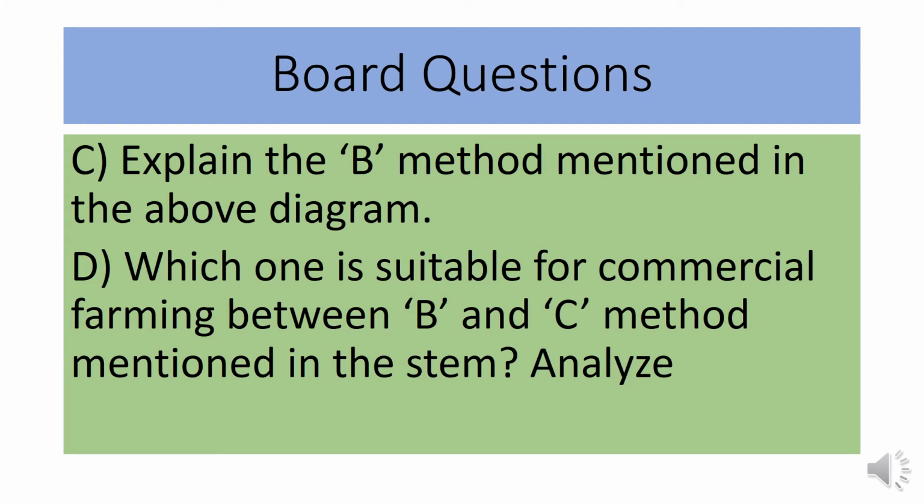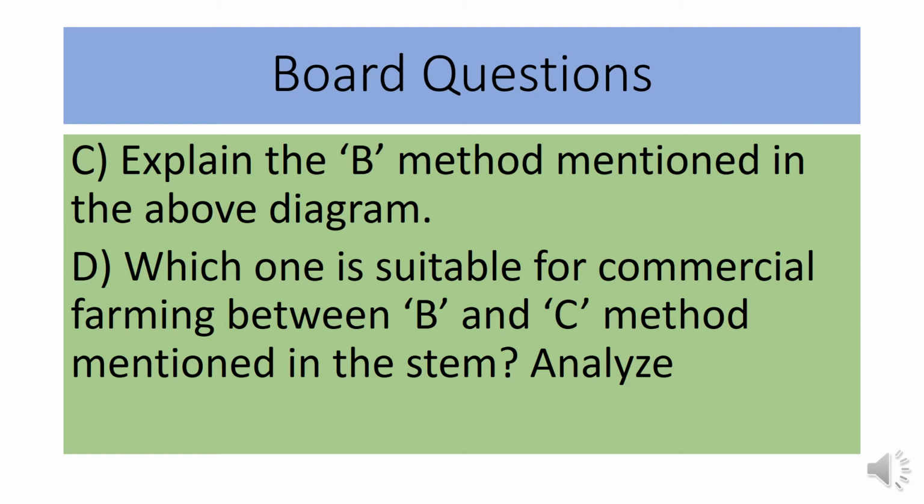And then the answer of question D is which one is suitable for commercial farming between B and C method mentioned in the stem. Analyze. So B method is the semi-intensive method and C method is the floor rearing method or floor rearing system. And you know that poultry rearing on the floor is of two types, that is litter and deep litter process. So first you should write the litter process and deep litter process and then the advantages and disadvantages.